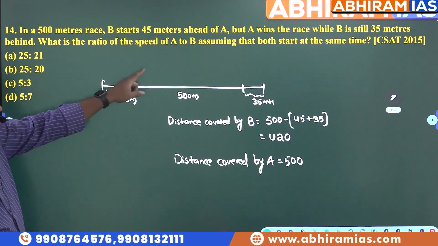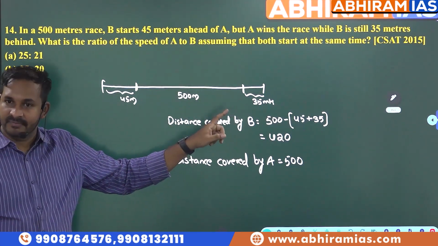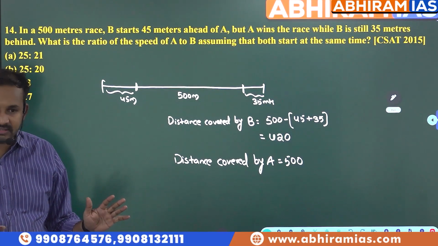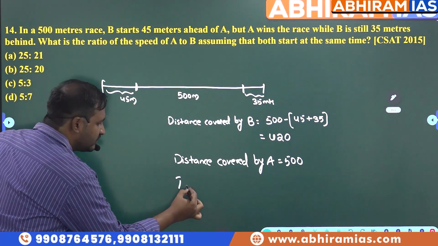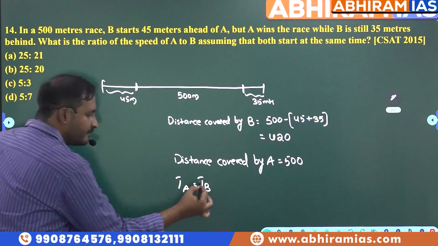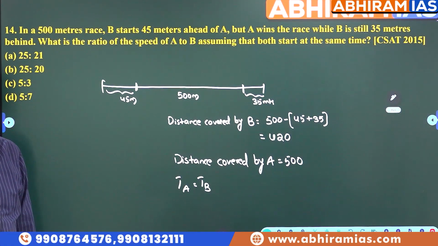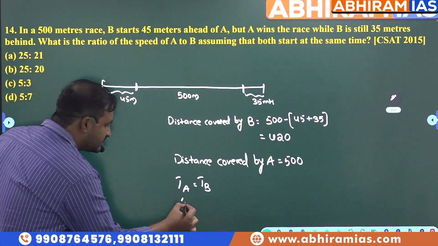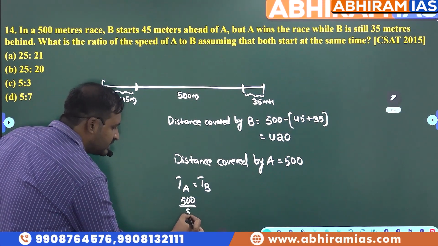Now they both start at the same time and the race also ends at the same time. So time is the same in both cases. So time taken by A is equal to time taken by B. What is the formula for time? Distance by speed. What is the distance covered by A? 500 meters. And speed of A is the thing which we don't know.